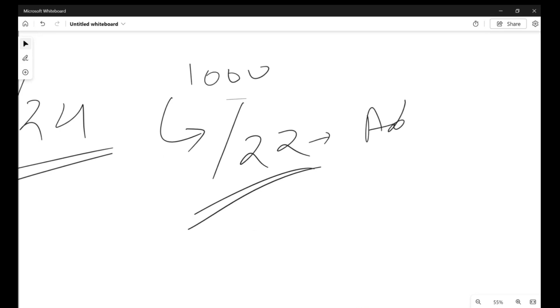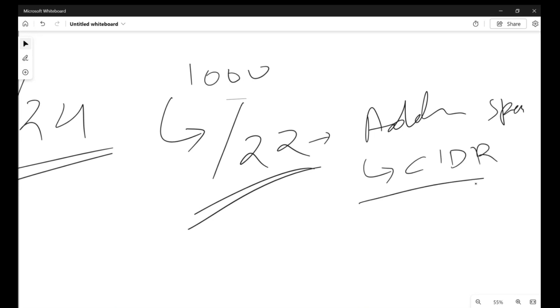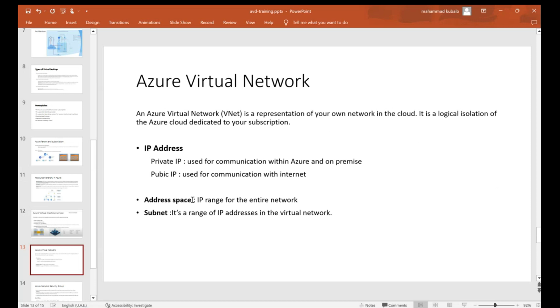In AWS, this is called CIDR. So only the term changes. The concept remains the same whether you take AWS or GCP or whatever. So now you know the concept of how to define the IP address and how to choose the address space. Now we have covered what address space is.